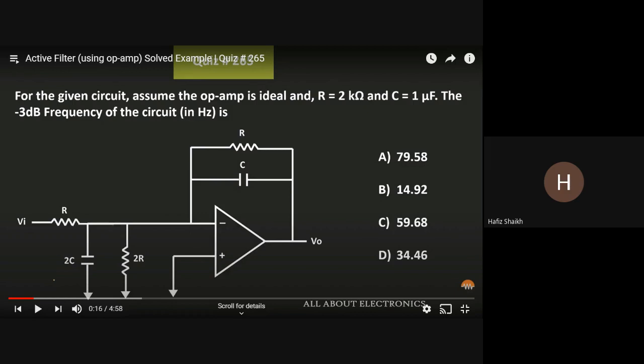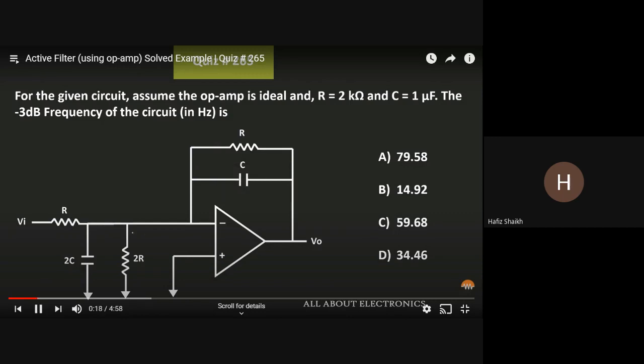Okay, so here you can see the supply is given to the inverting terminal, so definitely it's an inverting amplifier. Okay, non-inverting terminal is grounded, we hope so. So what we have to find is the output frequency. Okay, the minus 3 dB frequency of the circuit is. So let's see the solution.